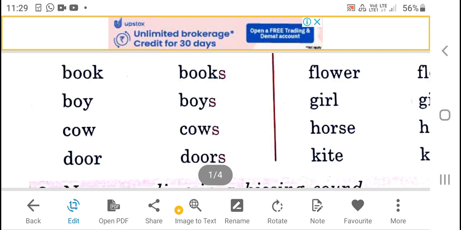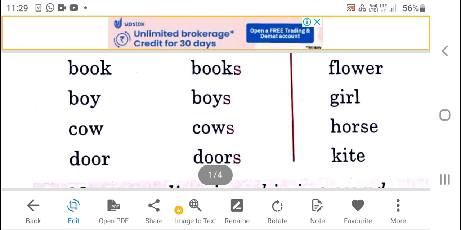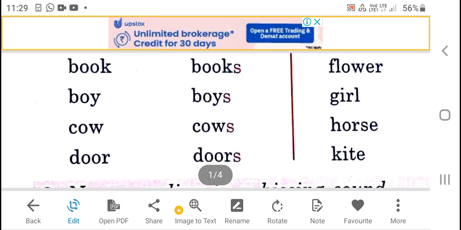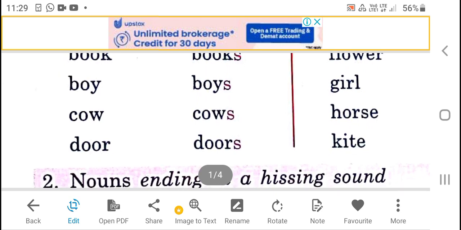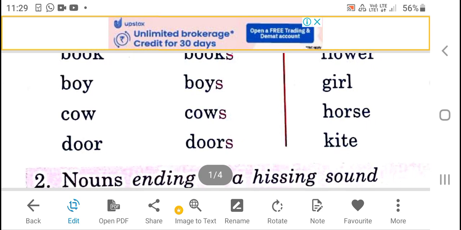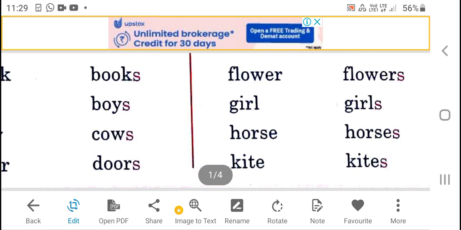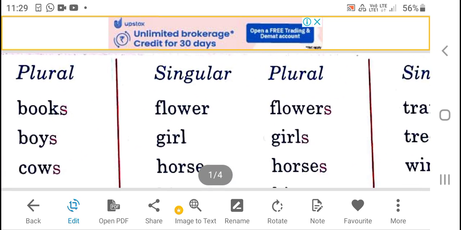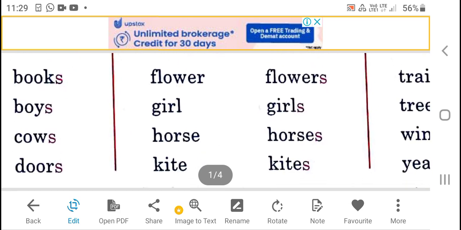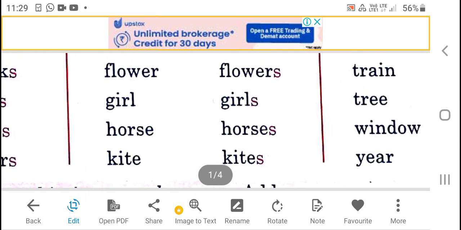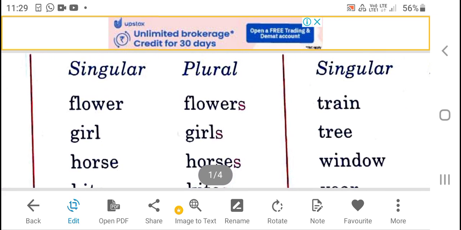Cow, cows. Door, doors. Flower, flowers. Girl, girls. Horse, horses. Kite, kites.